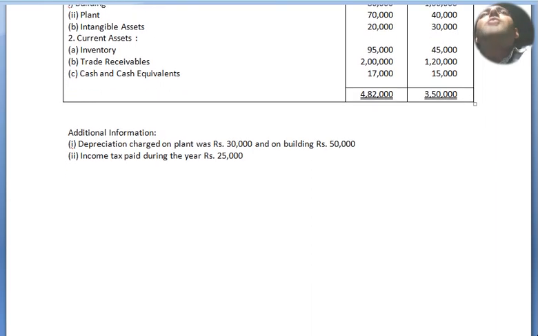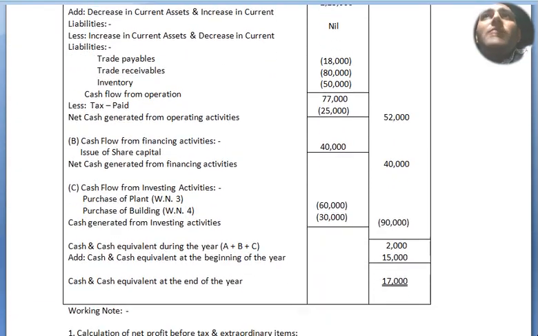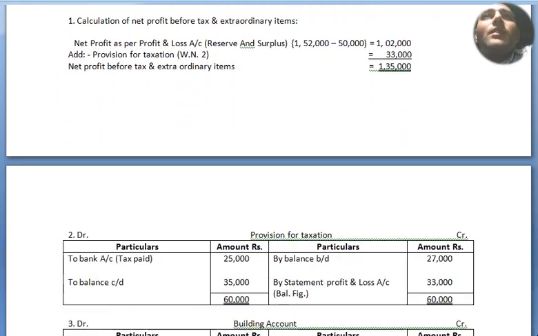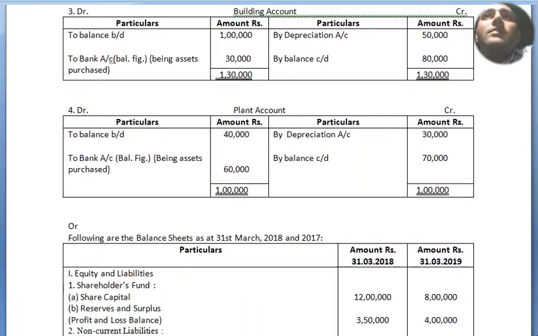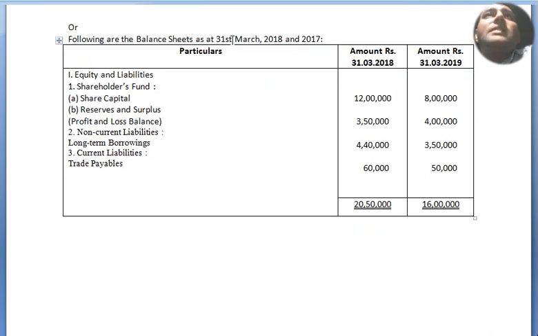Alright, now we move to our next question, last but not the least. This is the question for again 8 or 6 marks. Following are the balance sheet as at 31st March 2018 and 2017. Let me check again.